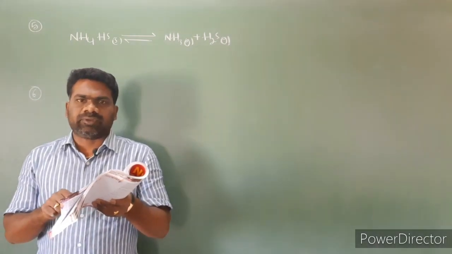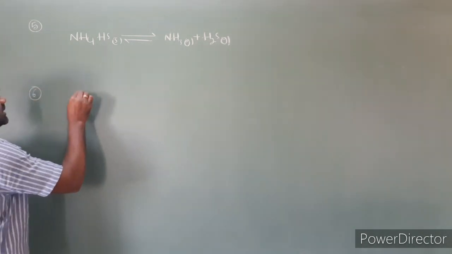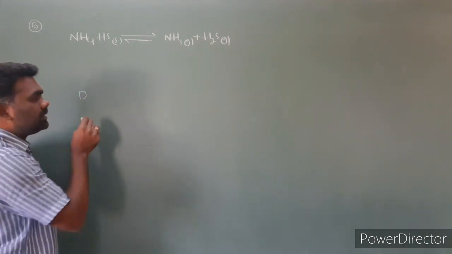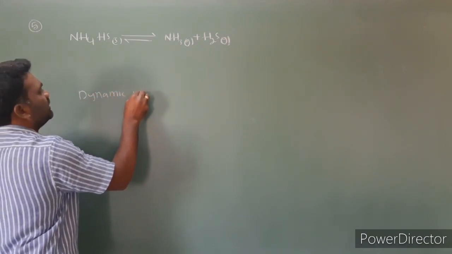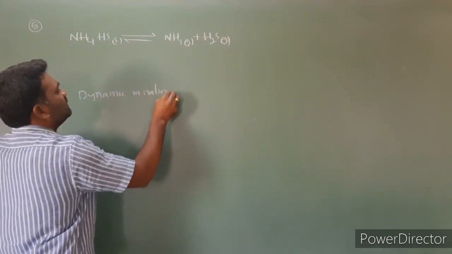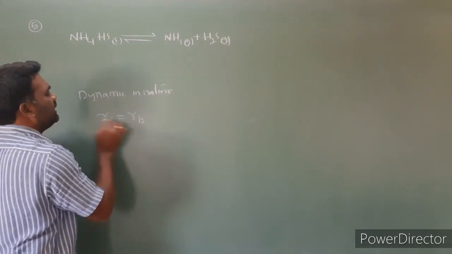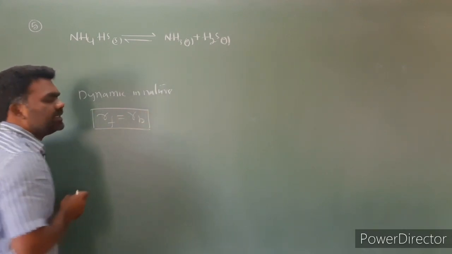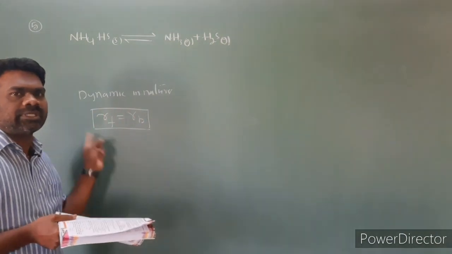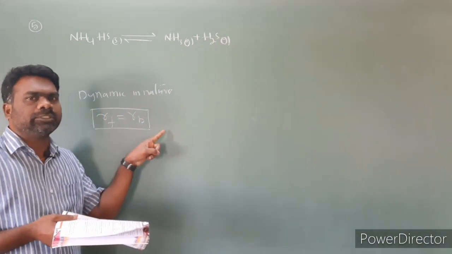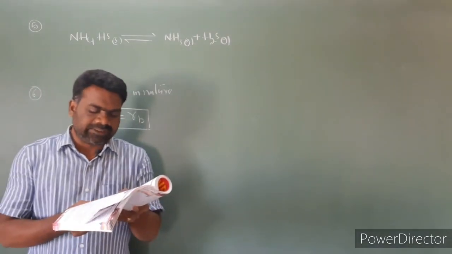Equilibrium reactions never proceed to completion because they are dynamic in nature. Dynamic nature in the sense that the rate of forward reaction is equal to the rate of backward reaction. So reactants are converting into products, and in turn products are converting into reactants. This process will continuously take place. Reactants converting into products, products converting into reactants, so the reaction won't go to completion. So this is the correct answer.